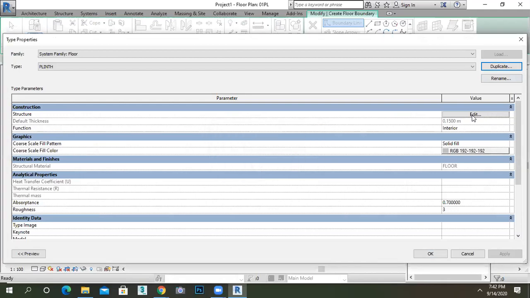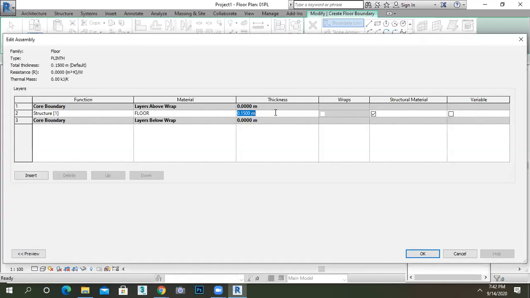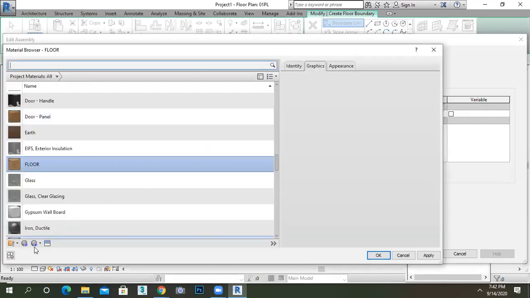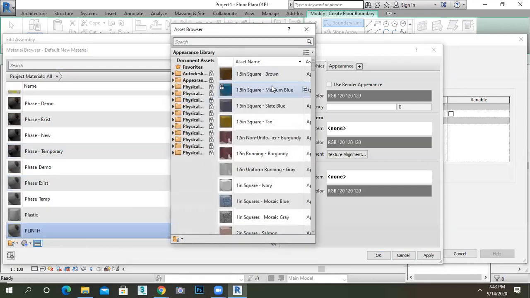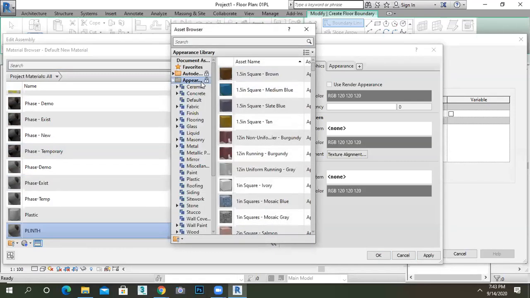What is the thickness of my plinth I have given? 0.6. Okay, give the 0.6 and go to the material, create a new one, right click it, rename it plinth, go to the asset browser, appearance. What is the material of plinth here?